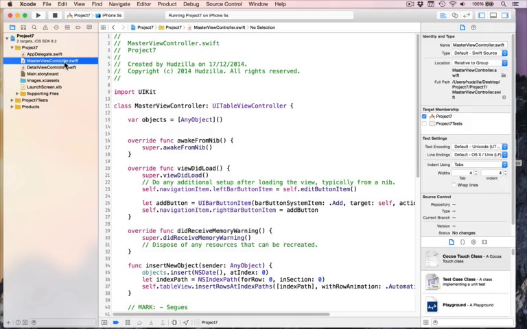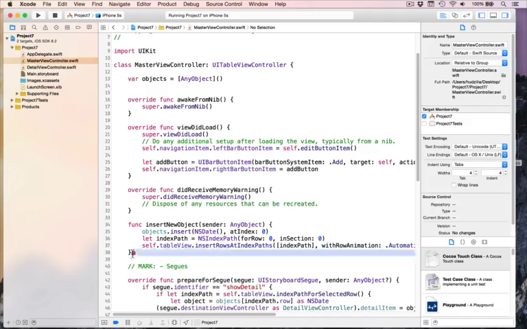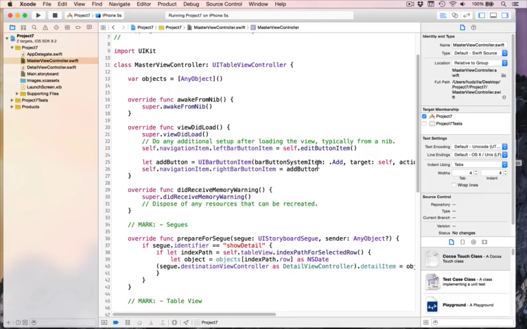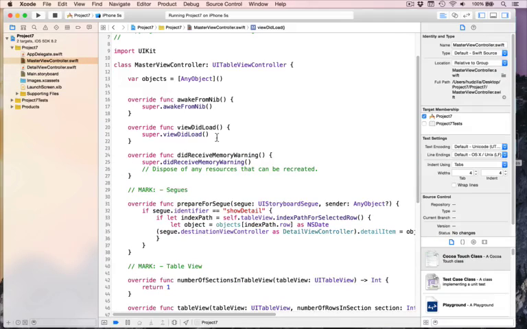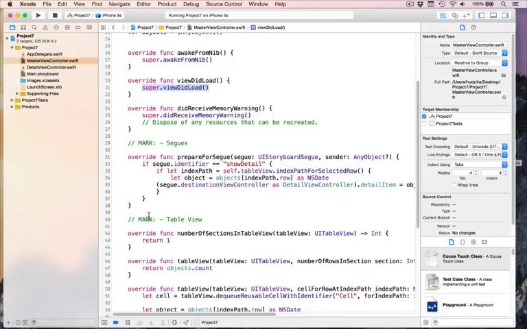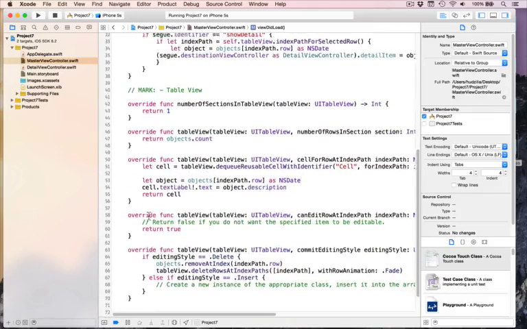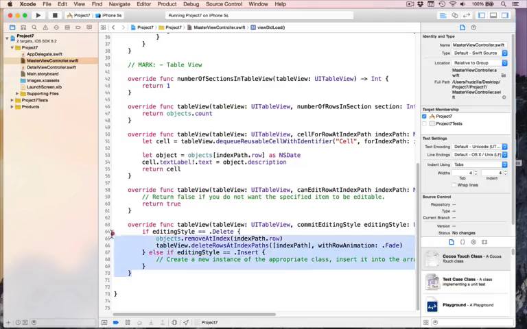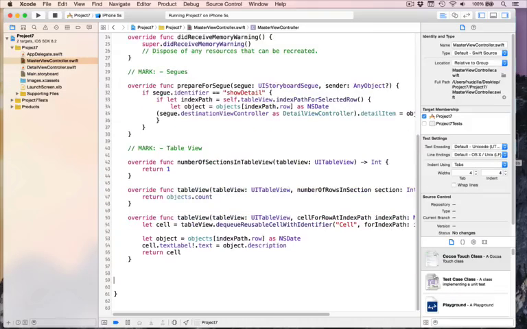Go to MasterViewController.swift. We're going to make a few changes, the kind of changes you've seen so many times so far, which means deleting all of the insertNewObject methods. We don't need any of that stuff. Deleting most of viewDidLoad, because we don't need any of that stuff either, but leave, please, super.viewDidLoad, even though it does nothing, just leave it in there, please. It's important to be nice. We want to delete the commitEditingStyle method again down here, and canEditRowAtIndexPath. This is just what you've done before already.